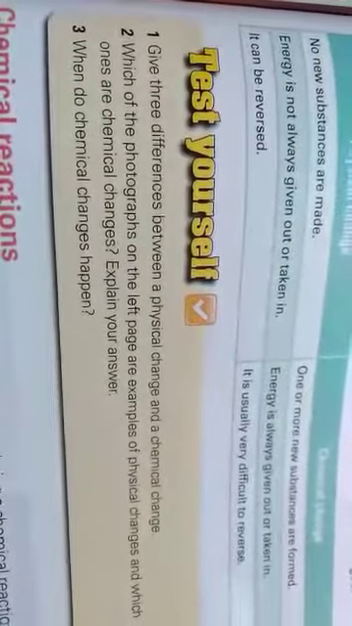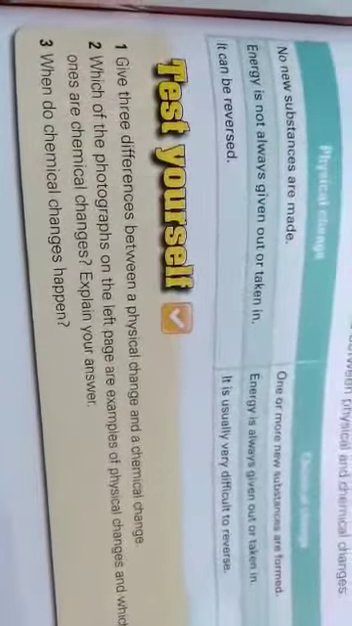Okay students, next we do the test yourself. Question number 1. Give 3 differences between a physical change and a chemical change. Beta, this is the answer. This table will be included in the answer.